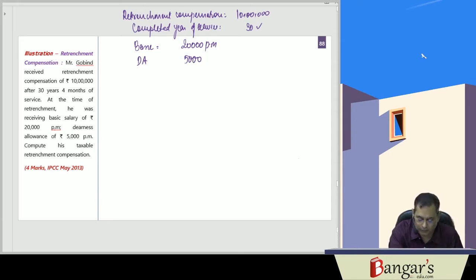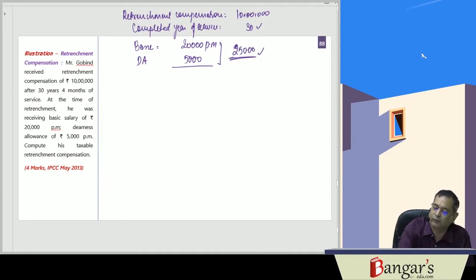Now here we will be working out the average salary. The average salary for 3 completed months is 25,000 rupees. So the least of the following amounts is exempt.